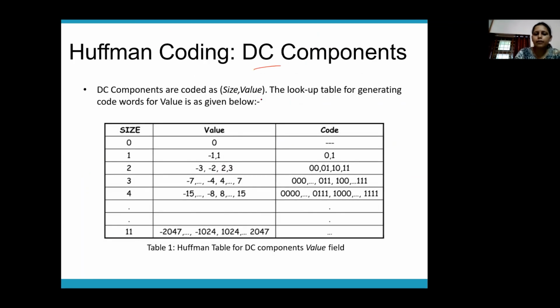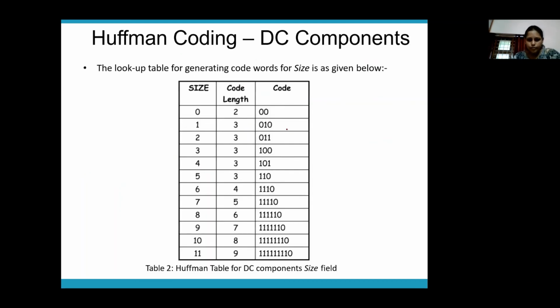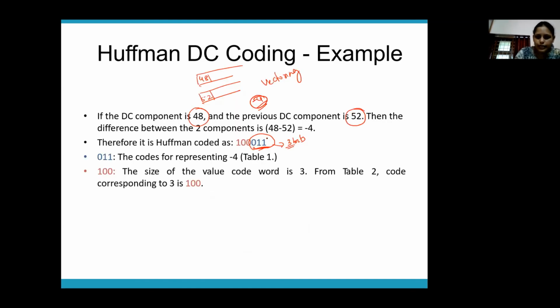You have a corresponding table for that. Okay, there is a predefined Huffman table for doing Huffman coding on DC components. So from this table, you will identify what is the value corresponding to minus 4. The value corresponding to minus 4 from the table is 0, 1, 1. Okay. Now you have to identify the bit size, how much is the size of this code. It is a 3-bit code, right? So you have to now identify the code value for 3. So you have another table from where you will get the code value for 3. The code value for 3 is 100.